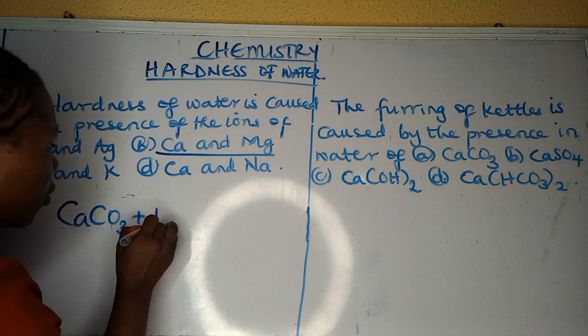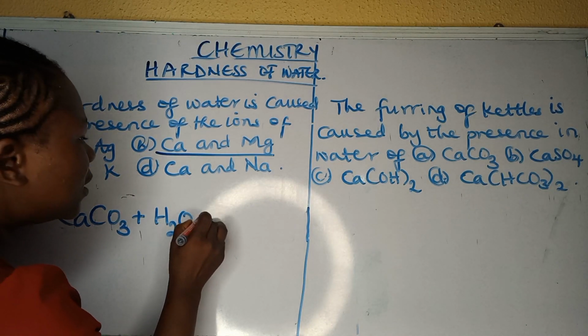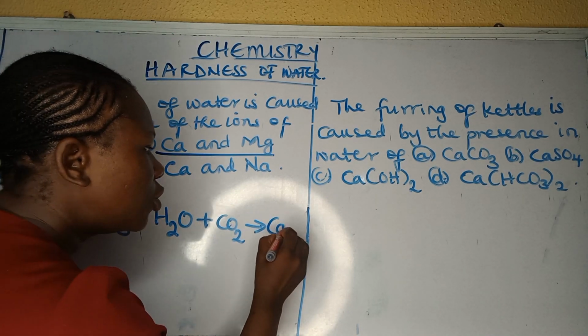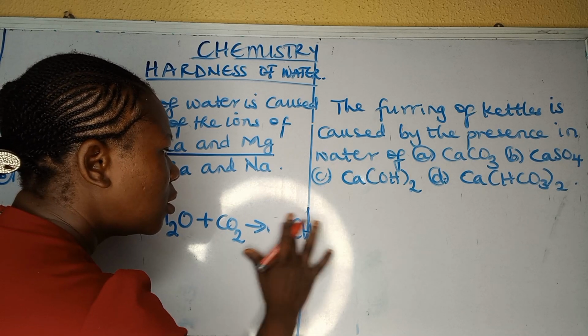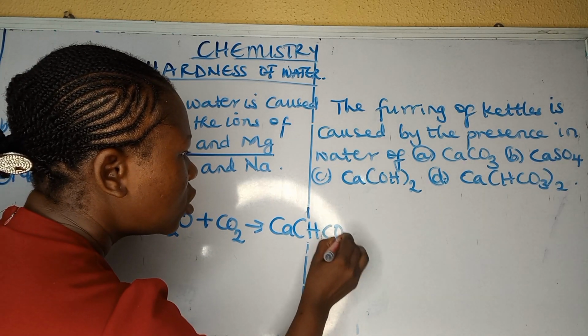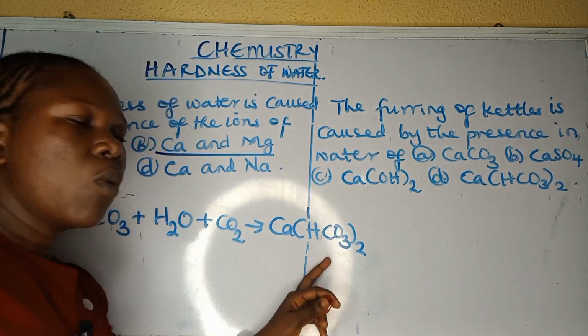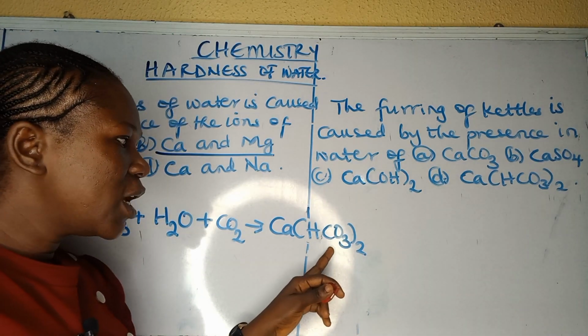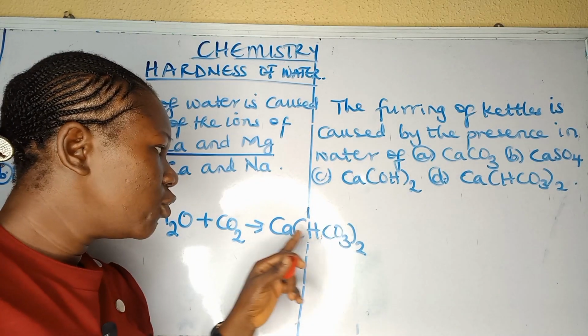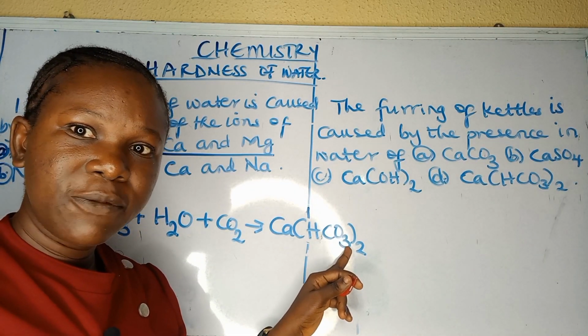CaCO3 plus rainwater dissolved in CO2 will result in calcium hydrogen trioxocarbonate(IV), Ca(HCO3)2. So when you see this compound, you know that the water is temporarily hard. That is, it contains calcium hydrogen trioxocarbonate(IV).